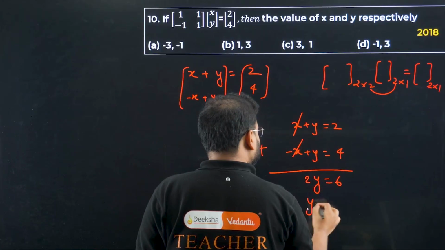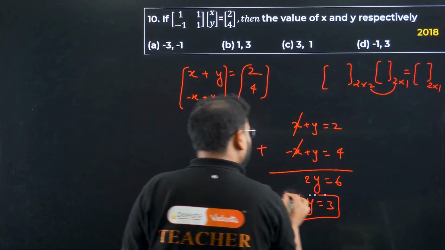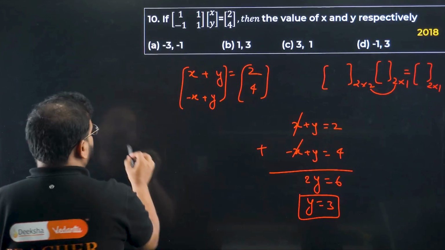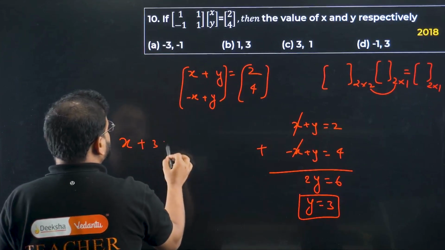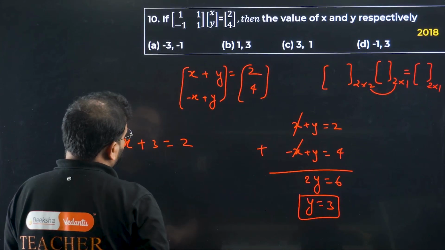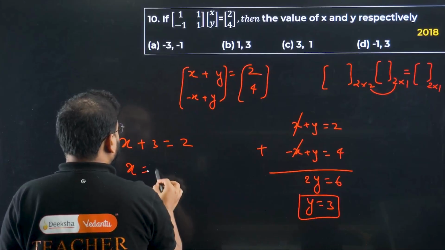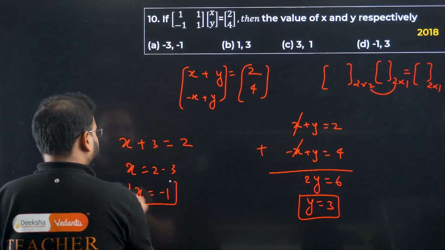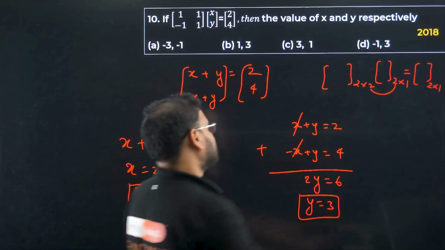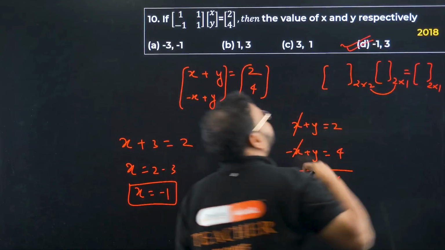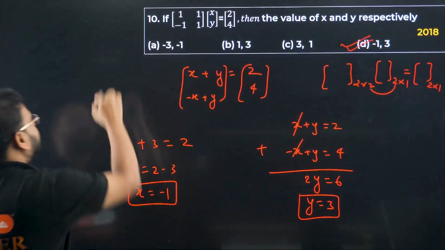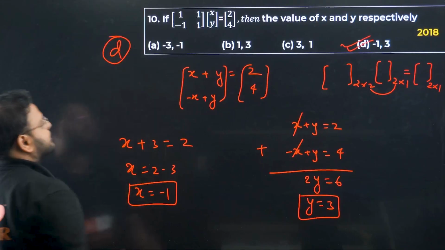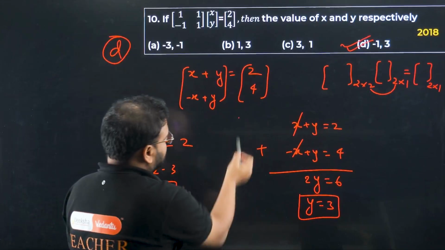It means y equals 3. And put in any of the equations. So if x plus 3 is 2, it means x has to be 2 minus 3. How much is that? Minus 1. Option D is correct. Please check.